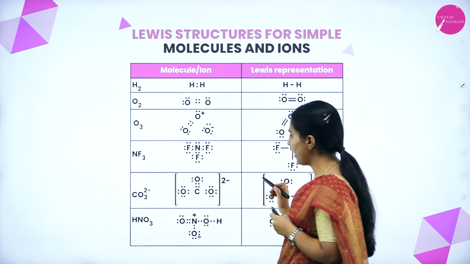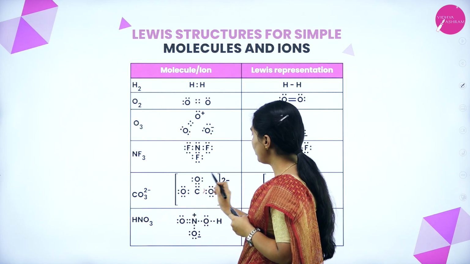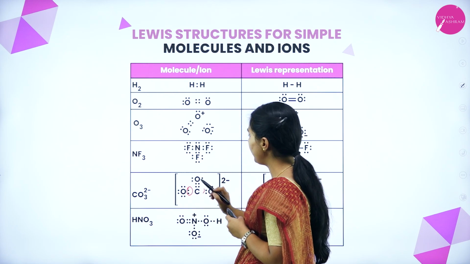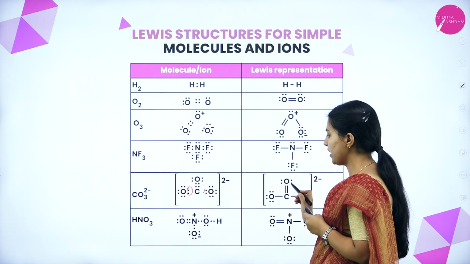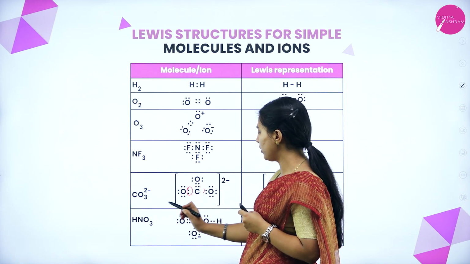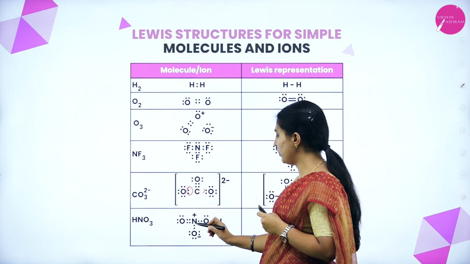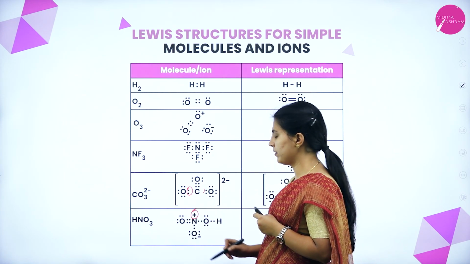For 2 minus, what have they done? 1, 2, 3, 4, right? This is the central atom. That's why 2 minus, 2 electrons have been added for the central metal atom. By that their bond has been fixed. N plus, right? HNO3, that is N plus, 1, 2, 3, 4. 1 is not there, one more electron, that's why it is plus.